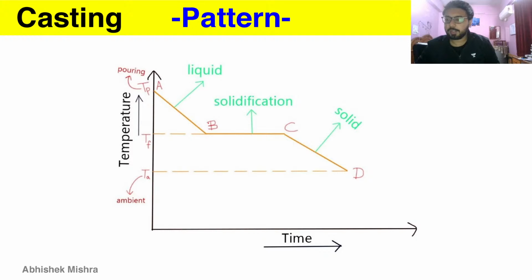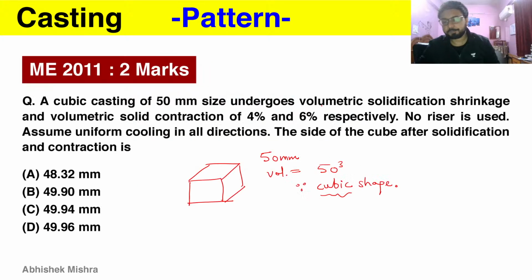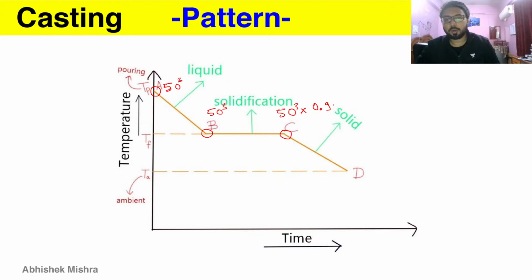So this is liquid between A and B, where the casting or the molten metal is liquid. Till B there will be no contraction because it is given in the question. The contraction is only occurring in solidification and solid. So we will have at A a 50 cube volume, and at B the volume will still be 50 cube, but here at C the volume will be 50 cube into 0.96 because of the contraction of 4% there.